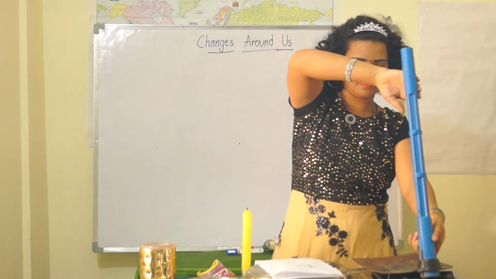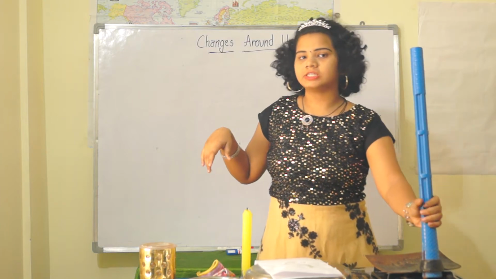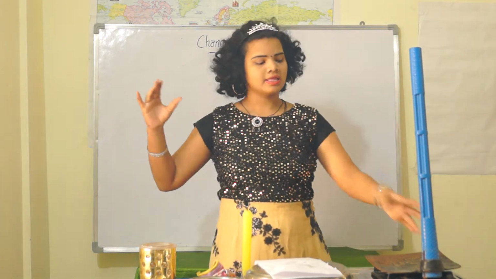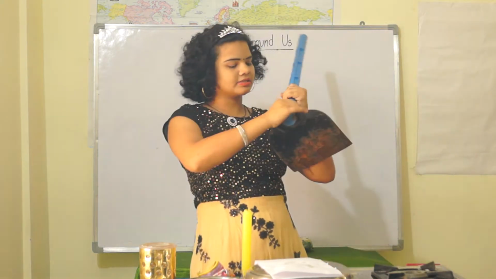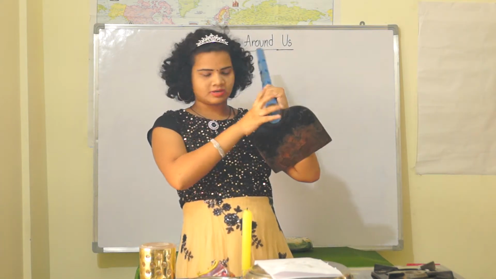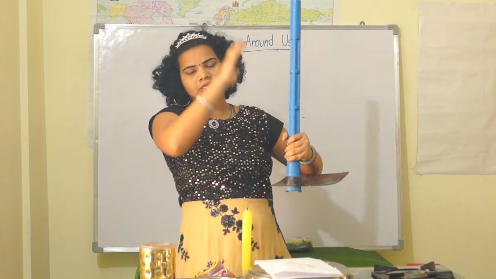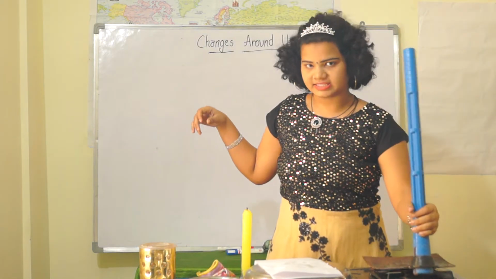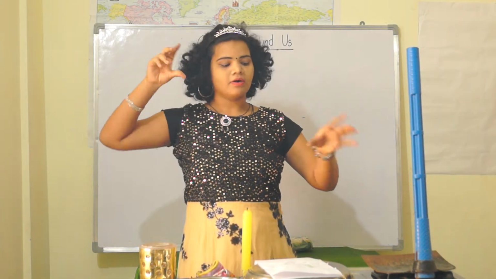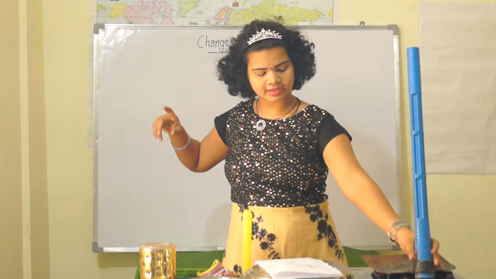Now I want to fit this iron ring into this wooden piece. How can I insert this ring into this wooden piece?